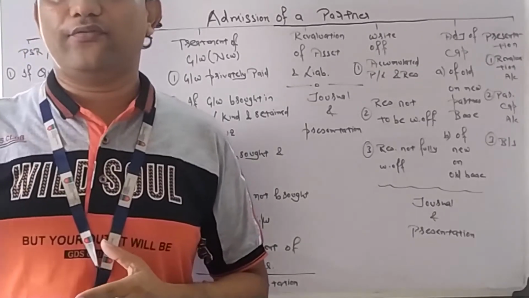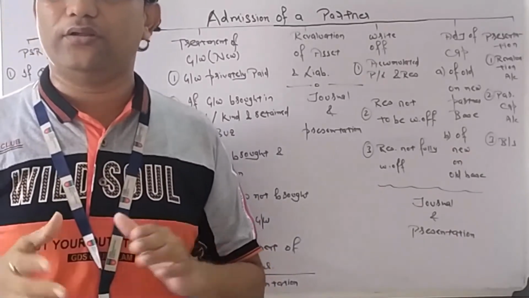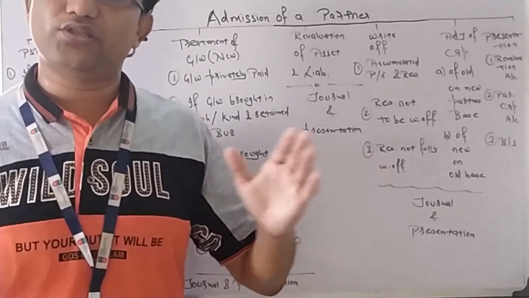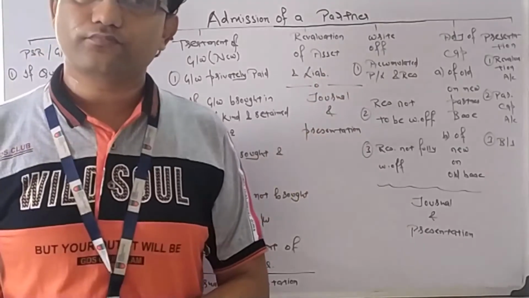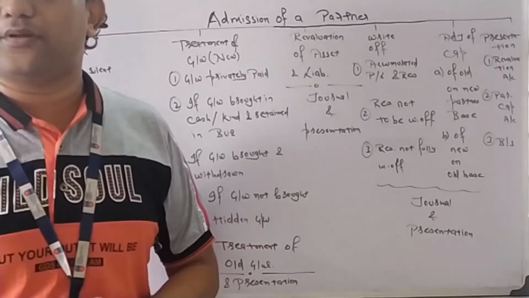All those reserves, accumulated profits and losses, Mr. C has no right or liability on them. It all belongs to old partners. So that will be distributed or written off among the old partners. How we will do? We will learn what were the journal entries for that and how they will go in partners capital account and balance sheet.